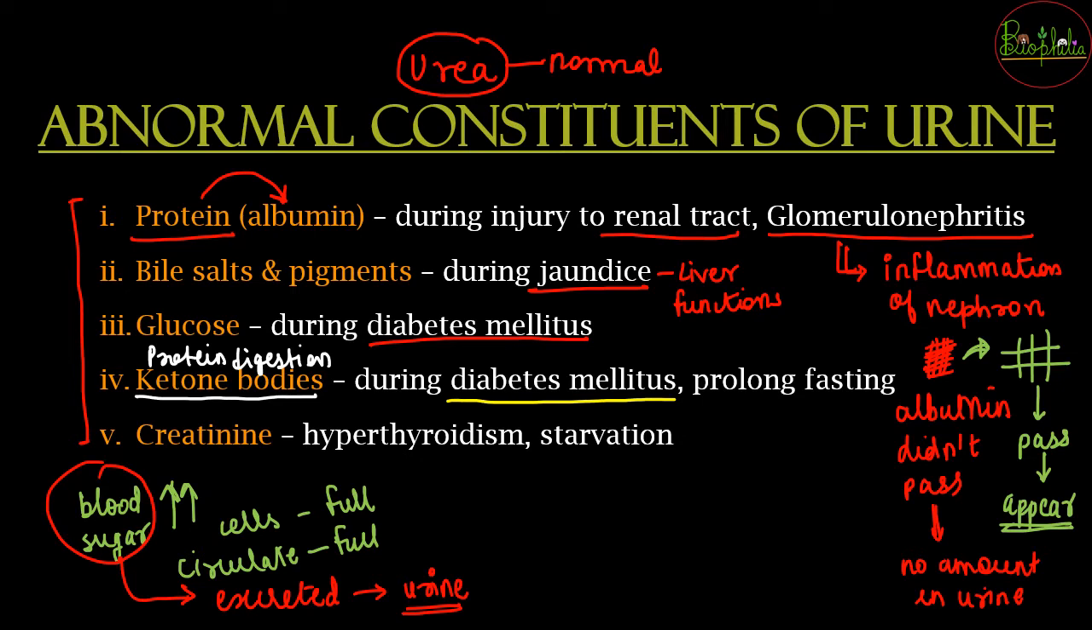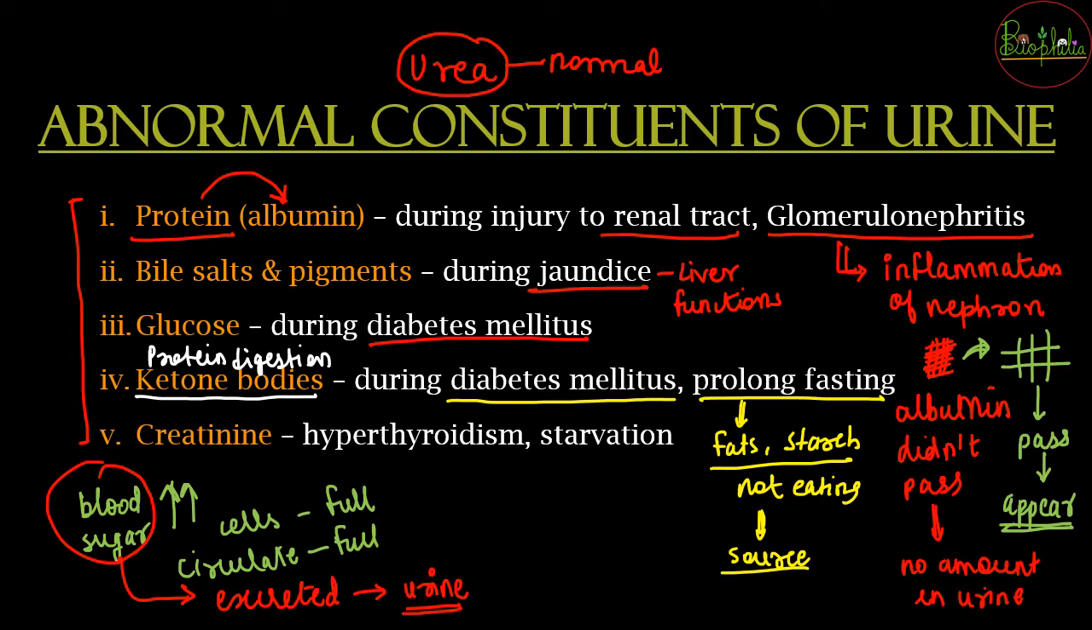Other than diabetes mellitus, it can also be a case of prolonged fasting. Prolonged fasting में क्या हो गया है? Fats burn हो चुके हैं, starch burn हो चुका है, and after starch, still you are not eating. And once you are not eating, now the only source of energy is going to be what? Source of energy is going to be your protein. And once the protein starts degrading or digesting, ketone bodies are formed. So in that case also urine can show the presence of ketone bodies.